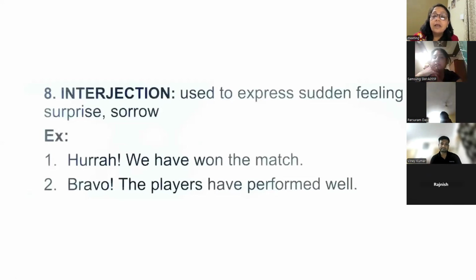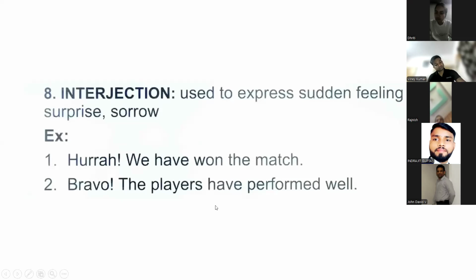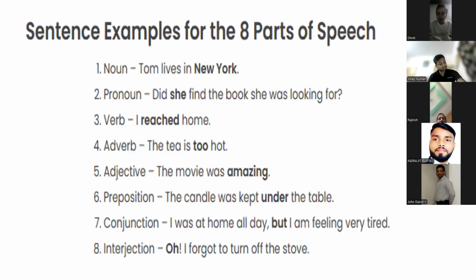I'm showing my feeling. What type of feeling? Joy, excitement. So then you have to use an interjection in this case. Okay, so that is the interjection.